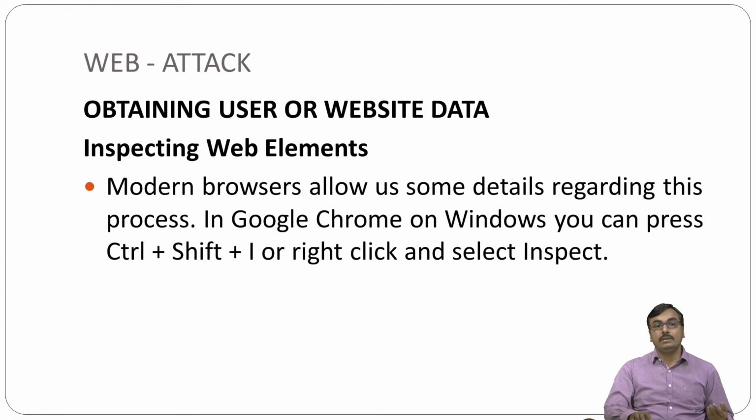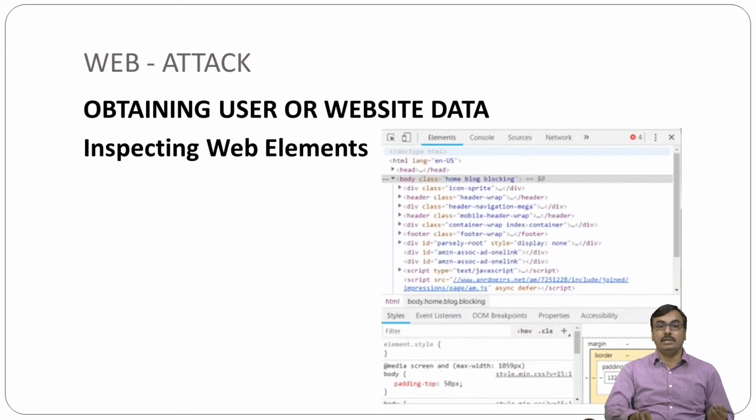Then after, by inspecting web element, we are also getting some meaningful information. Modern web browsers allow us some details regarding this process. In Google Chrome on Windows, you can press Control plus Shift plus I, or right click and select Inspect. Through that, you will get such kind of screen